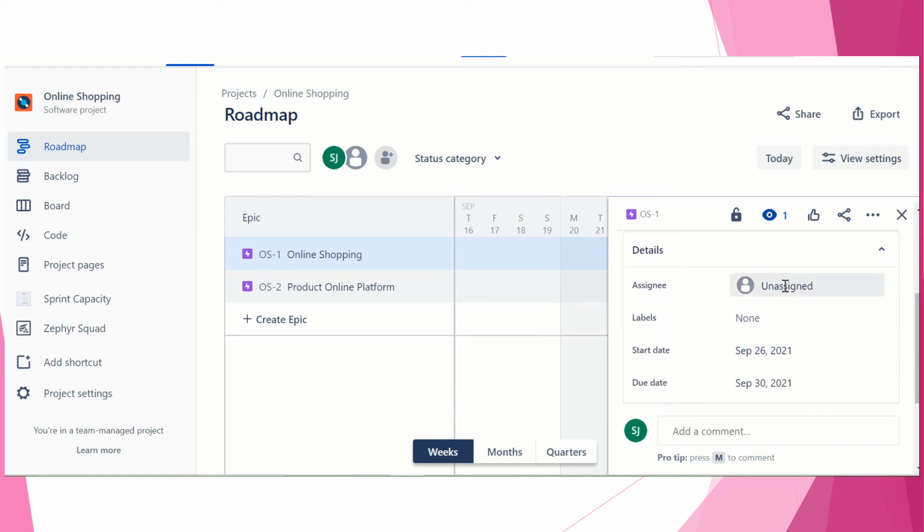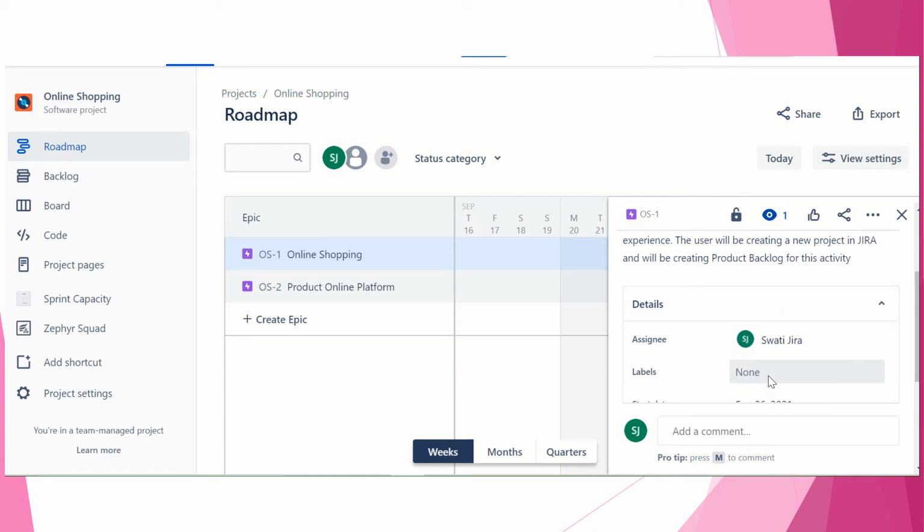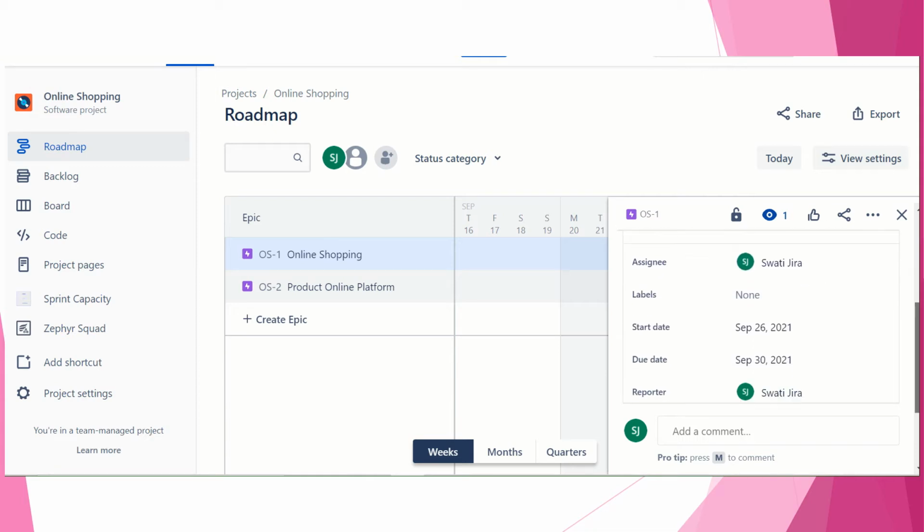You can assign it to Swati. If you want, you can label it also, with any of the available labels you've created. Your start date is 26 and your end date is 30th September, right?